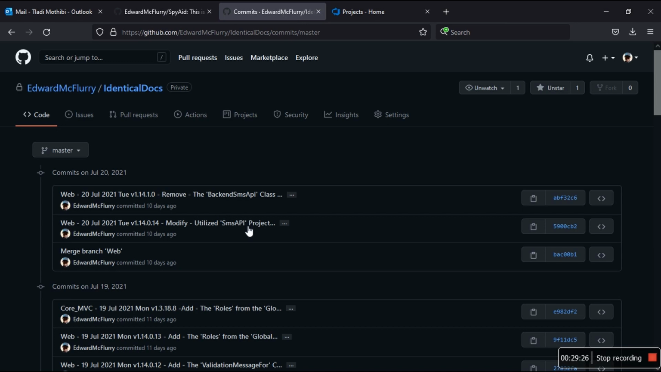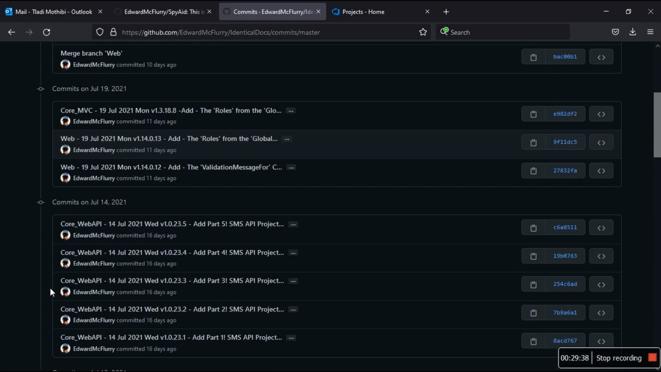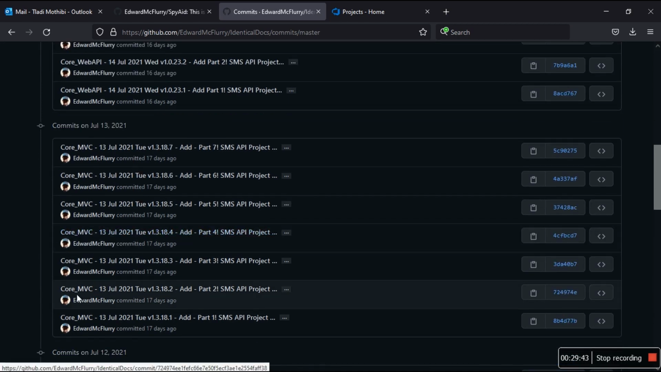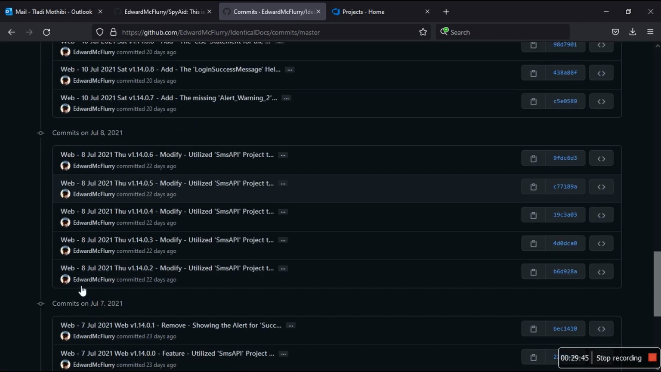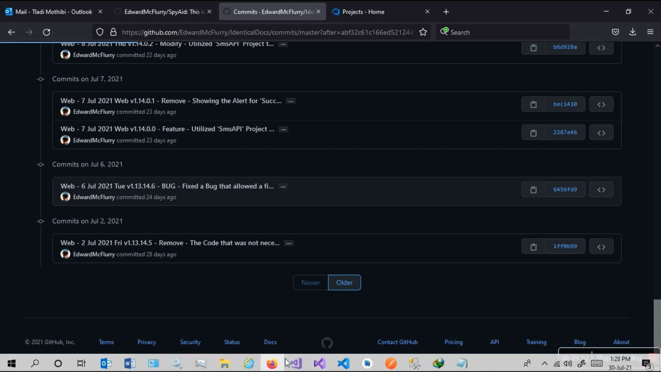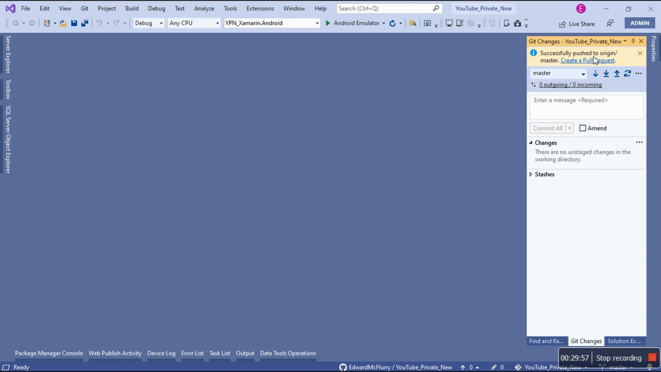And then when it comes to the main system, which is identical docs, this is where I focus now on different branches. Web, I did the work on core MVC, web again, core web API, core MVC. So I was doing some work. Finally, let's see, have we done this side? Successfully pushed to origin master. We're good to go. So this side we are done.